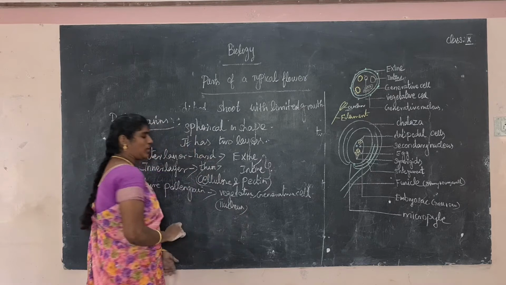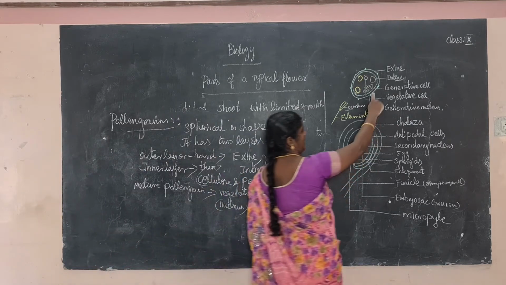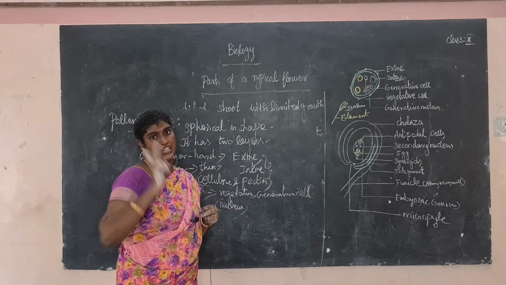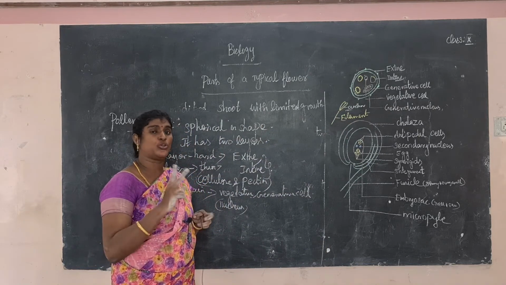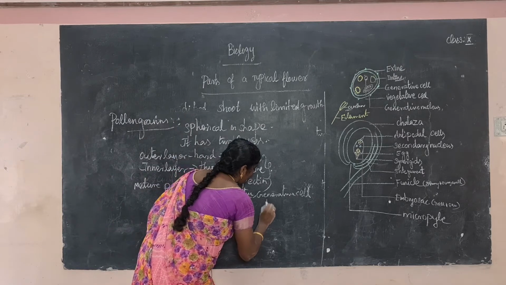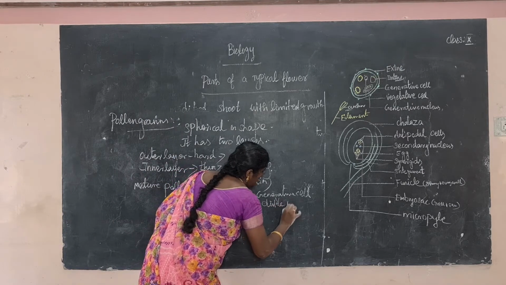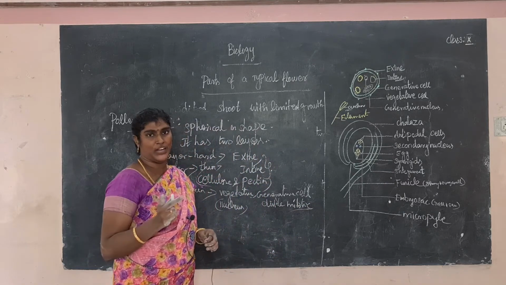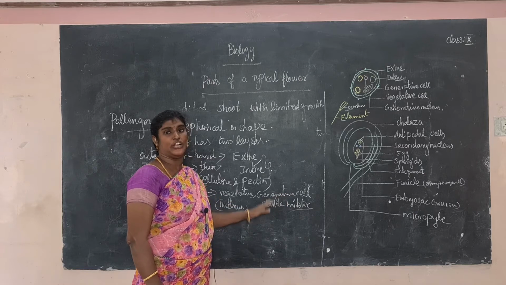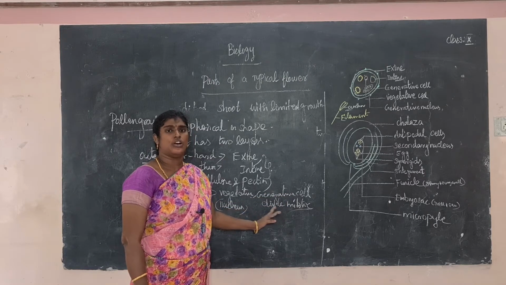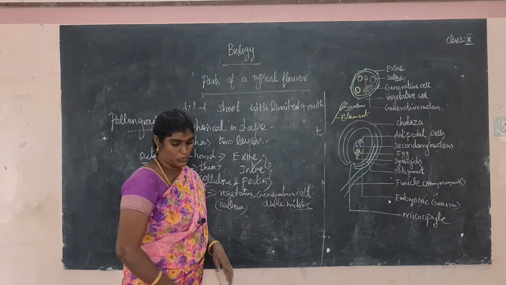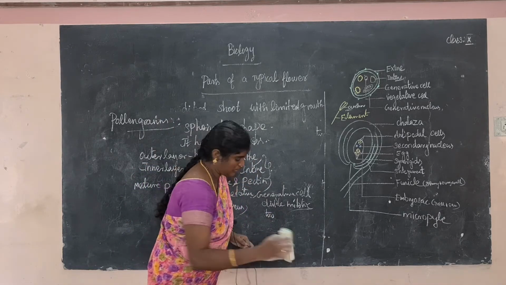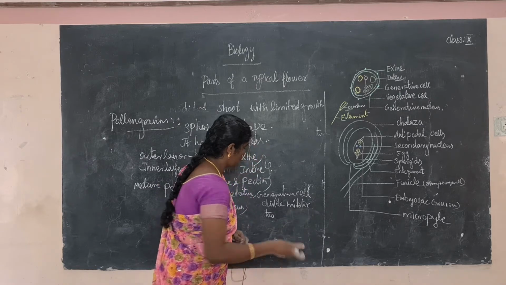Another one, the generative cell. For example, this is a generative cell. The generative cells divide mitotically into two daughter cells. What is the meaning of mitotic division? The cell divides into two parts, that is called mitotic division. So the generative cell divides mitotically and produces two male gametes.